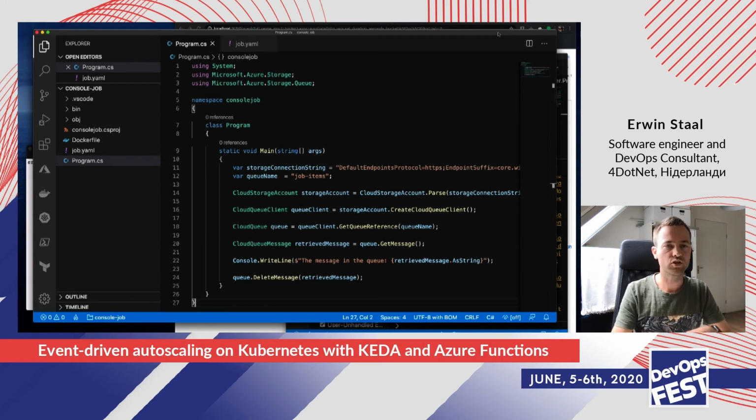So you could have a situation where you have 4 instances, 4 virtual machines, for example. And if there isn't that much work anymore, AKS could decide that you could do with 1 less, and it would just kill off one of those virtual machines.